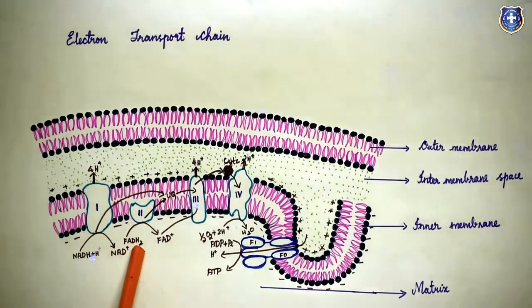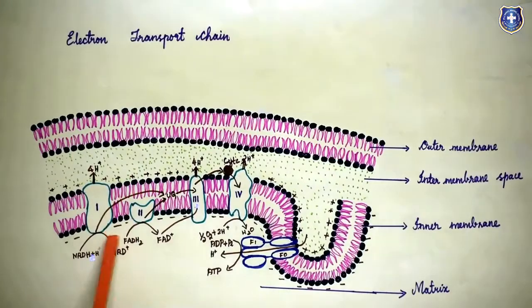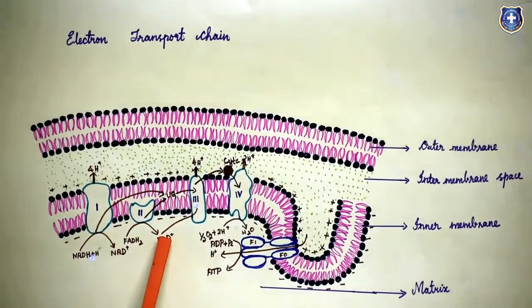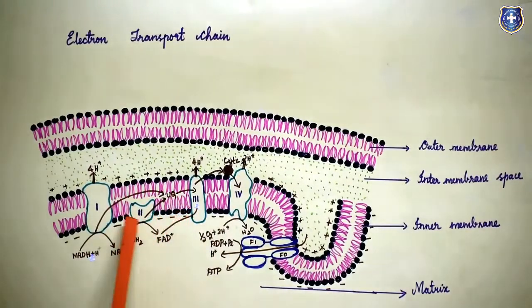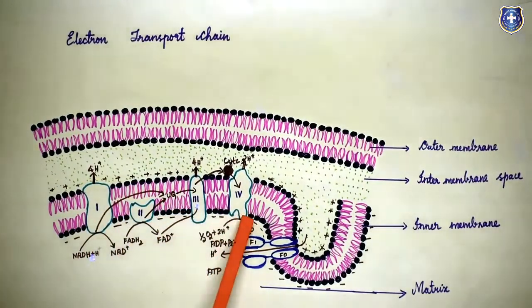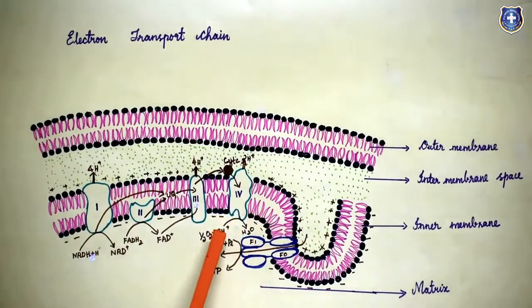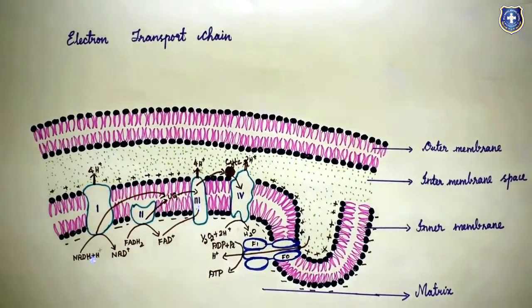NADH2 and FADH2 formed during glycolysis and the Krebs cycle are oxidized to NAD and FAD to release energy through electrons. When the electrons move, the energy released is captured by ADP to synthesize ATP molecules. This process is called oxidative phosphorylation.